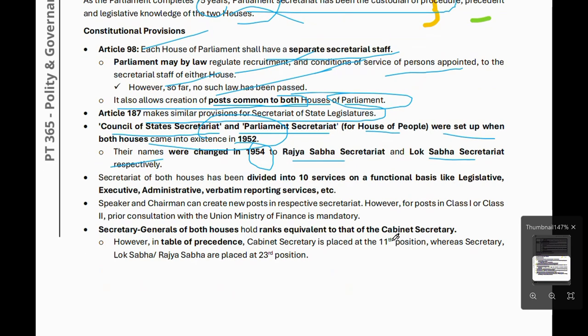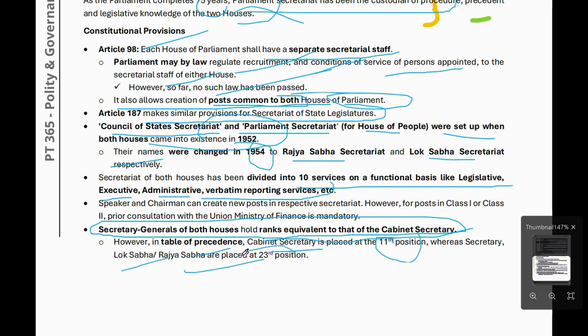The secretariats of both Houses have been divided into 10 services on a functional basis, like legislative, executive, administrative, verbatim reporting service, etc. The Secretary General of both Houses holds rank equivalent to the Cabinet Secretary. This is an important point. However, in the table of precedence, the Cabinet Secretary is placed in 11th position, whereas the Secretary General of Lok Sabha and Rajya Sabha is in 23rd position.